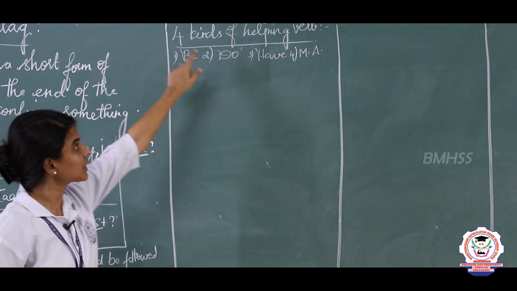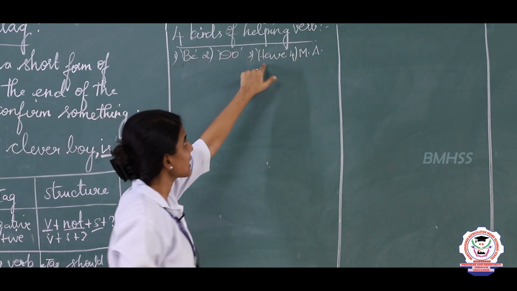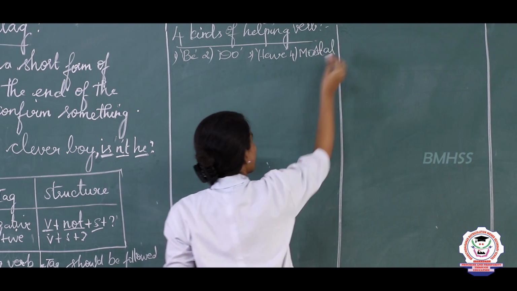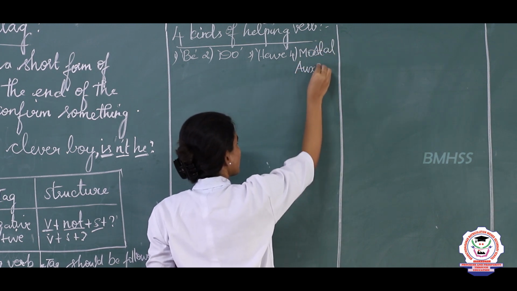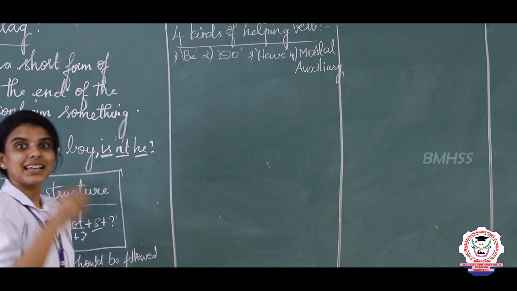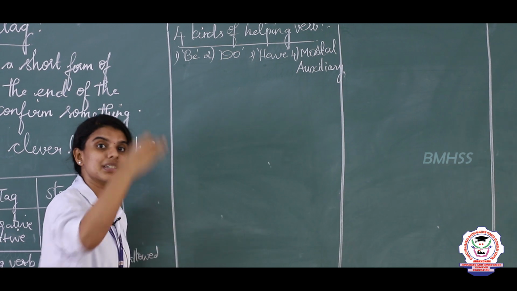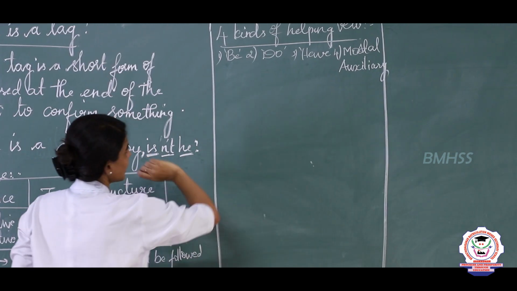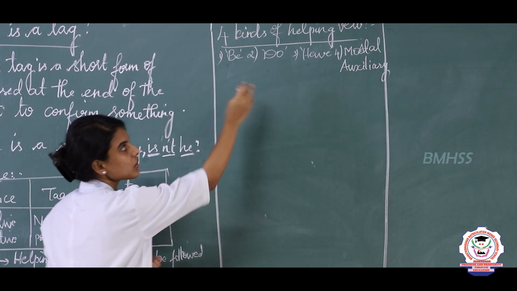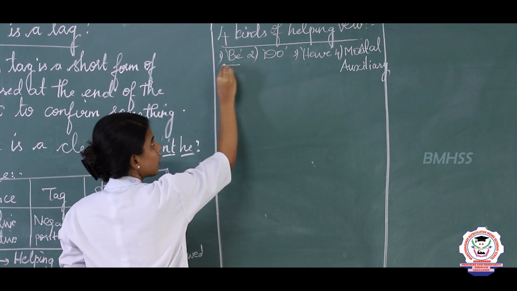One is be form verb, the second one is do form verb, the third one is have form verb, and the fourth one is modal auxiliary. Okay, modal auxiliary verbs. Now let us see the positive and negative form of the modal auxiliary verbs. So, now let us see the positive and negative form of be form verbs.